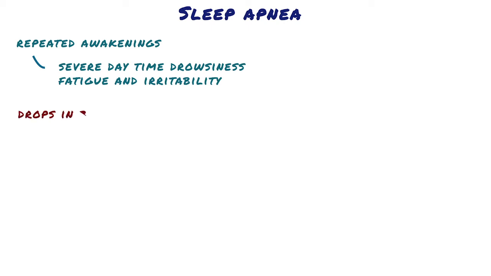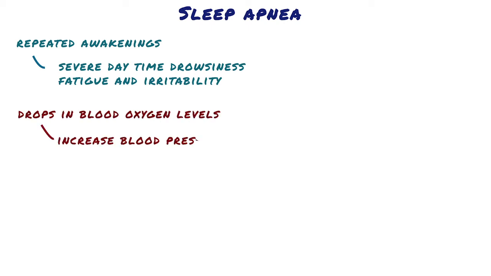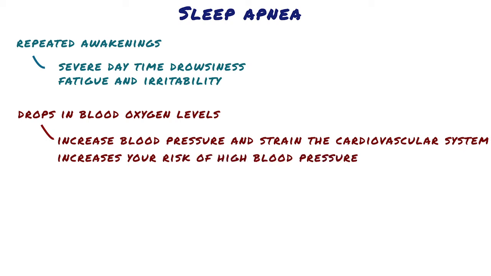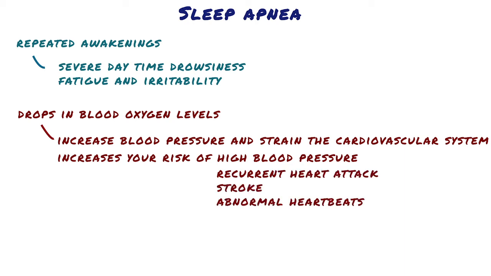Sudden drops in blood oxygen levels that occur during sleep apnea increase blood pressure and strain the cardiovascular system. Having obstructive sleep apnea increases your risk of high blood pressure. Obstructive sleep apnea might also increase your risk of recurrent heart attack, stroke, and abnormal heartbeats such as atrial fibrillation. If you have heart disease, multiple episodes of low blood oxygen can lead to sudden death from an irregular heartbeat.